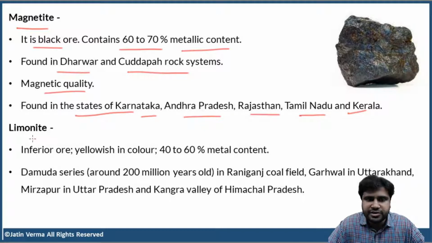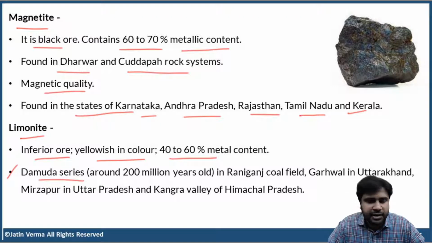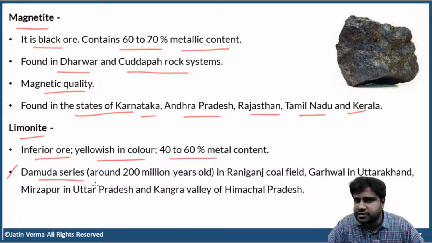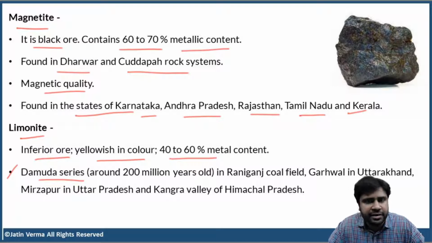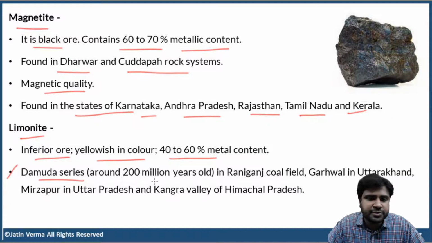Okay, next, limonite. It is inferior ore. That means it contains less metal content. So it is inferior ore and it is yellowish in color. Now, limonite is found in Damuda series of rocks. I'll explain all these, please don't worry. And the Damuda series is around 200 to 250 million years old. These numbers will keep on changing. Some textbooks say 200, some textbooks say 250. So 200 to 250 million years old, the Damuda series of rocks.